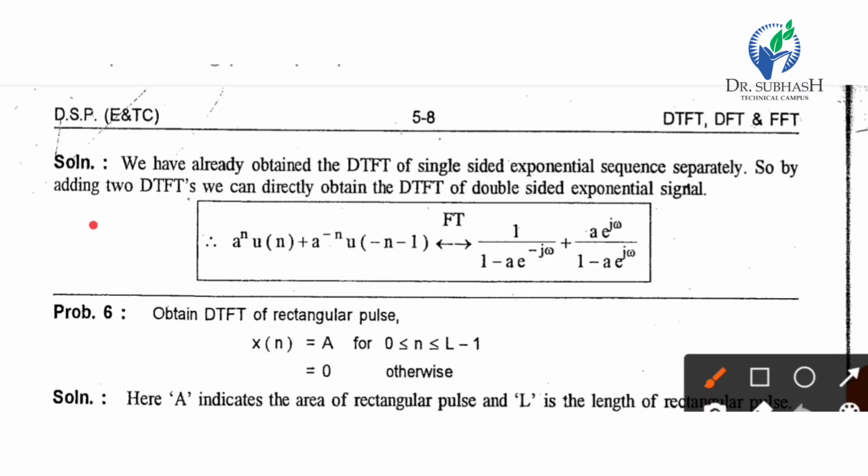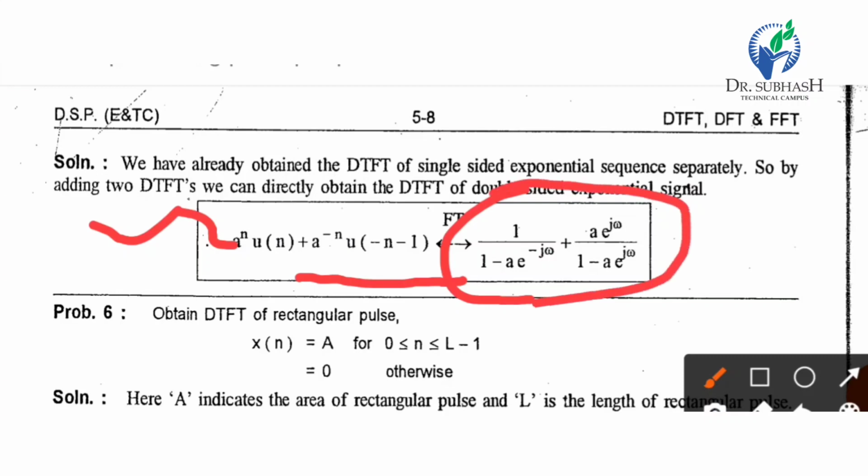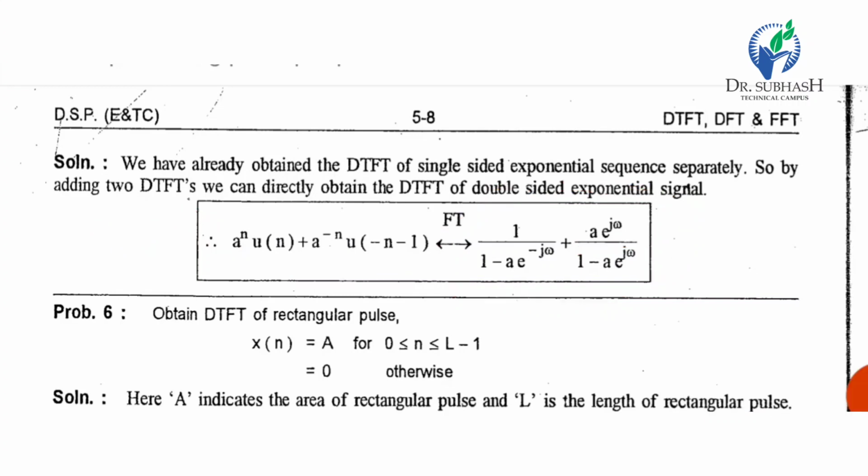So a raised to n u of n plus a raised to minus n u of minus n minus 1, the Fourier transform is 1 upon 1 minus a multiply e raised to minus j omega plus a multiply e raised to j omega divided by 1 minus a multiply e raised to j omega. The previous two answers are added, so we get the DTFT of the double sided exponential sequence.